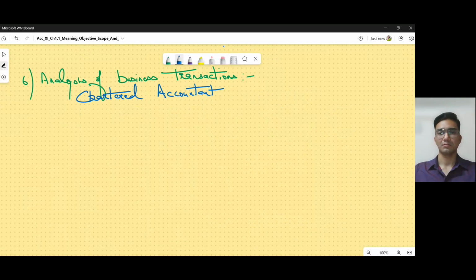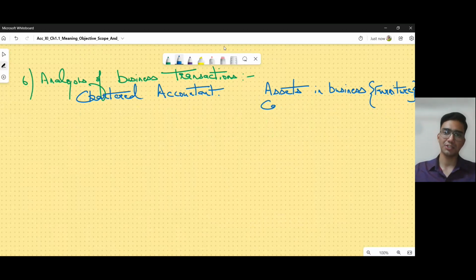This person will find out maybe what are the assets in the business. When I say assets, just imagine furniture. I gave an example of this sometime back. What are the assets in the business? How much cash is there in the office?